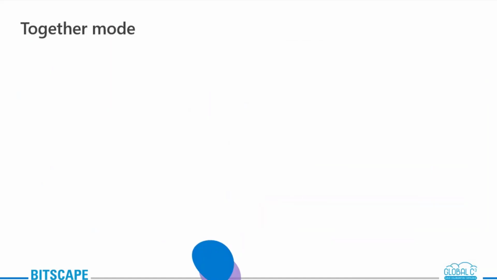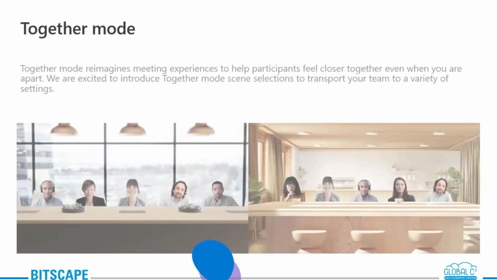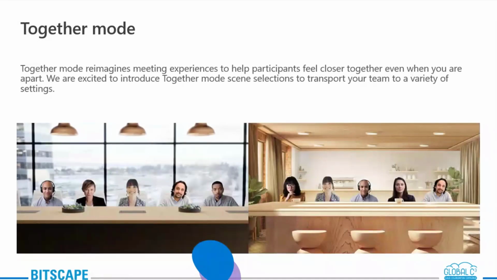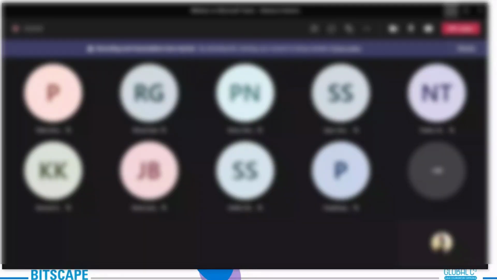All right, next we have the together mode. Okay, for this again I'm going to ask 10 of you, please voluntarily switch on your cameras. Under this option, I just mentioned last time that only auditorium mode was available as the setting, but now we have an improved experience with together mode. Let me show you how. Let me go back to our Teams. I'm requesting 10 of the participants to please switch on their cameras.